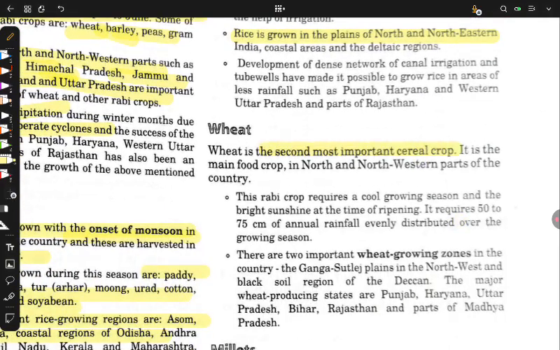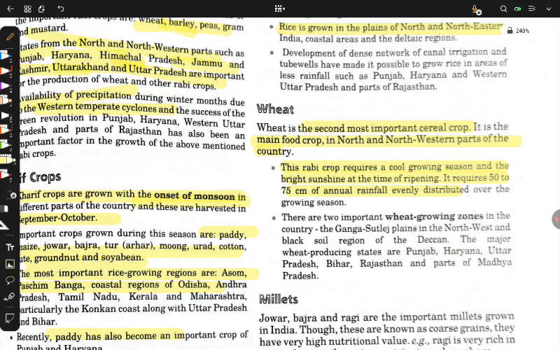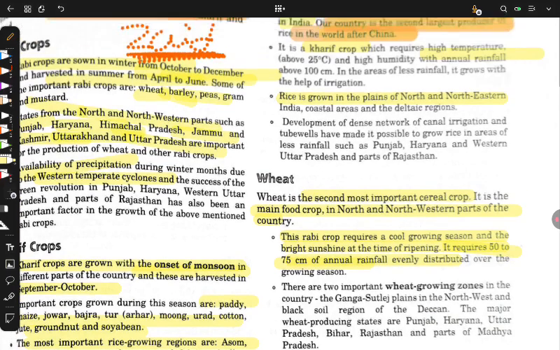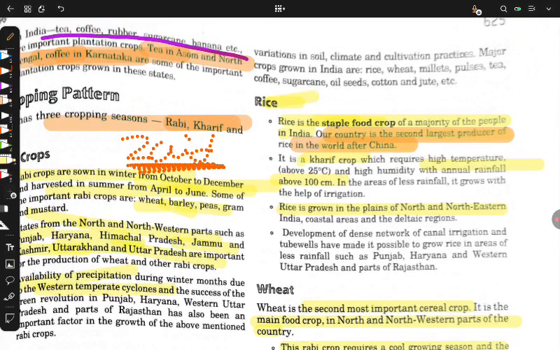Wheat is the second most important cereal crop. It is the main food in the north and northwestern parts of the country. This rabi crop requires a cool growing season and bright sunshine at the time of ripening. It requires 50 to 75 centimeters of annual rainfall, because rabi crops don't need so much water. What is high? Above 100 centimeters, which is needed for rice, a kharif crop.